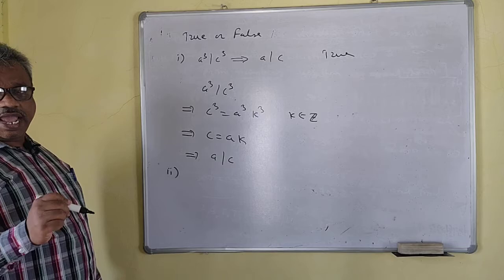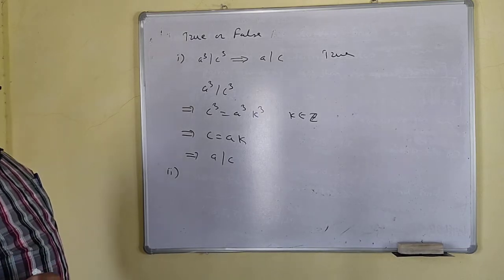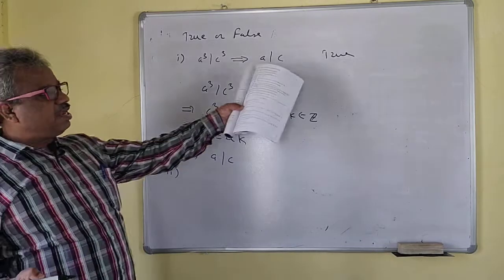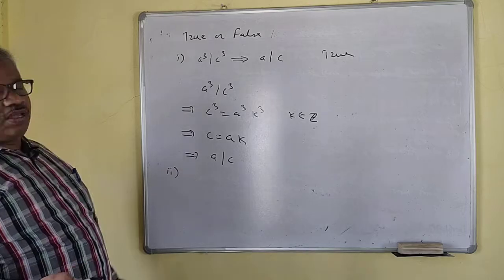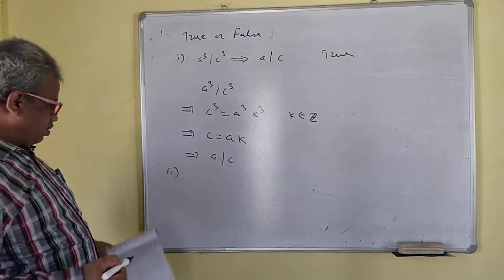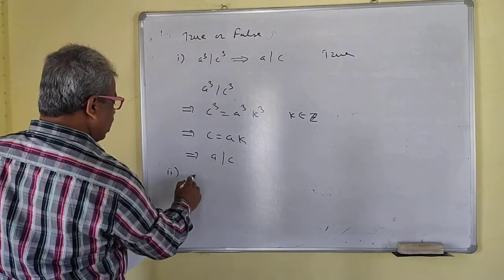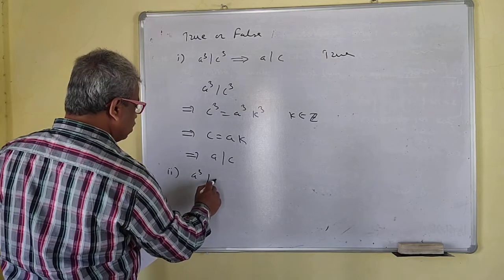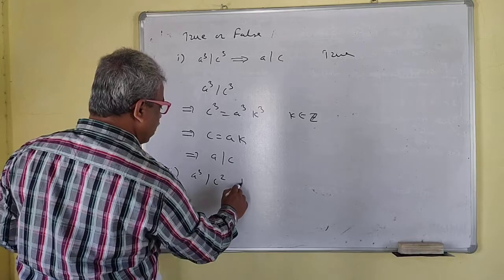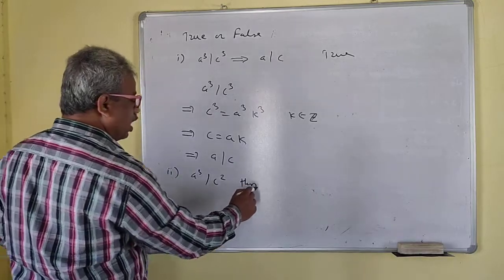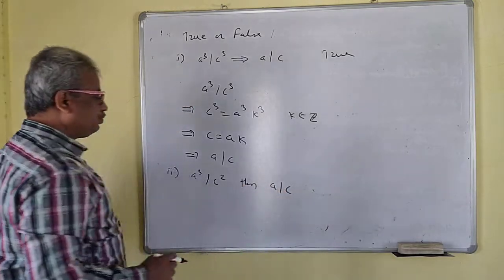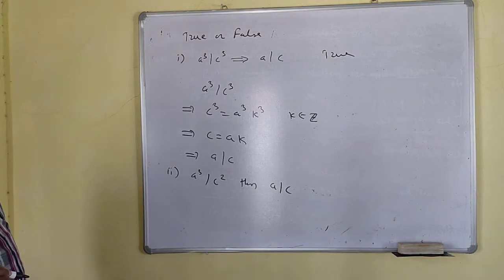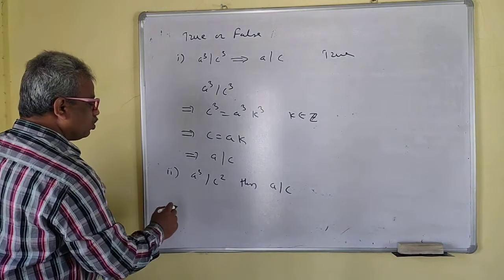Now the second one. A divides C implies A cube divides C cube. Now, A cube divides C square, then A divides C. So we'll check whether it is true or false.